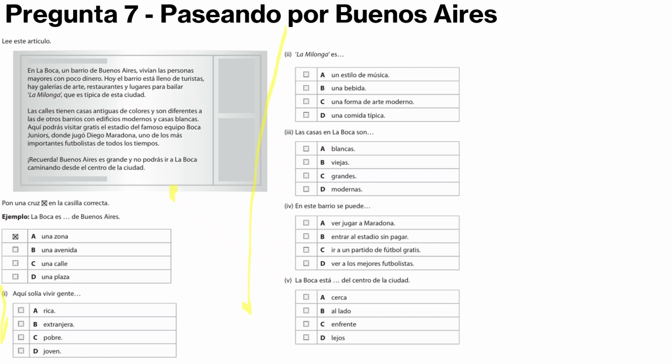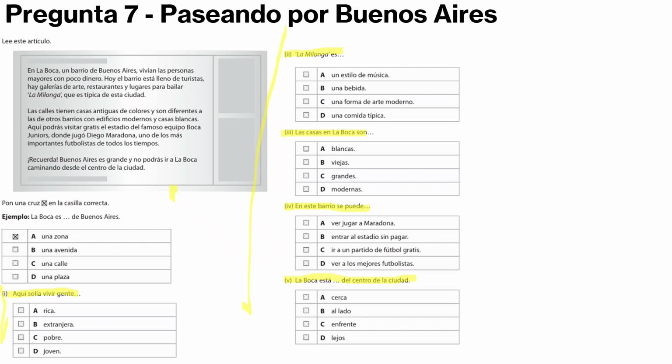So people used to live here. So some sort of book or film is the houses in this neighborhood you can. La Boca is close to, next to, in front of, far from the center of the city. So always, these are in chronological order. So let's start reading the text.